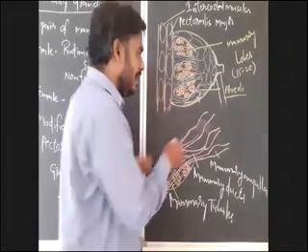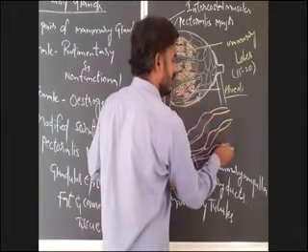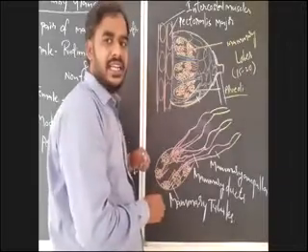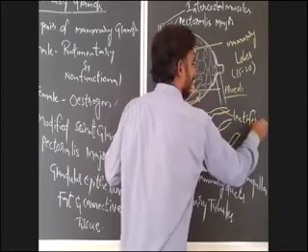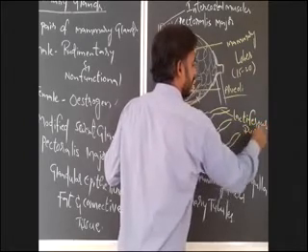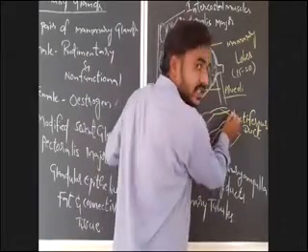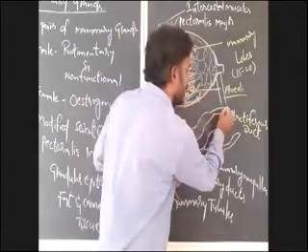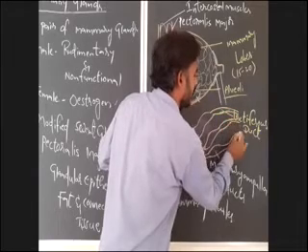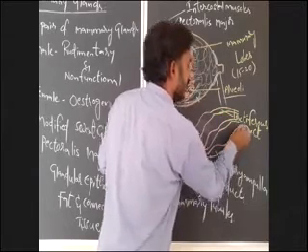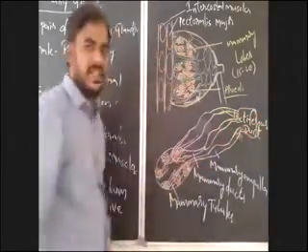Now this mammary ampulla opens into another duct here. Observe here like this. It is known as lactiferous duct. These lactiferous ducts will directly open out through the nipple. So here it is nipple. Through the nipple, lactiferous ducts will open out.